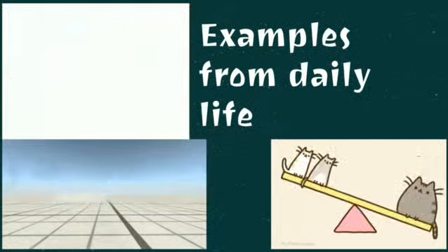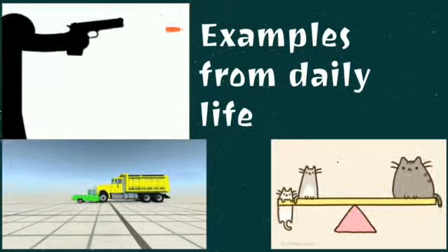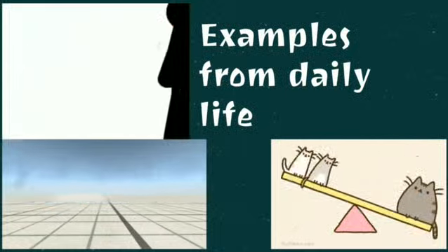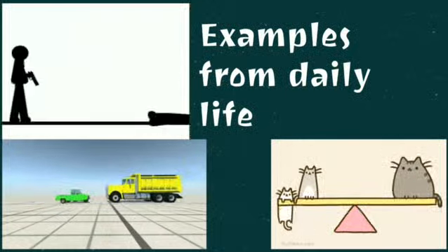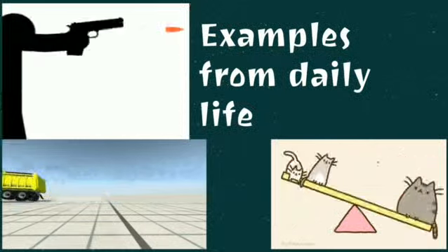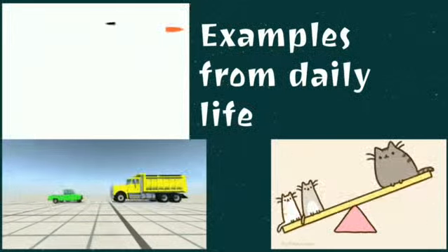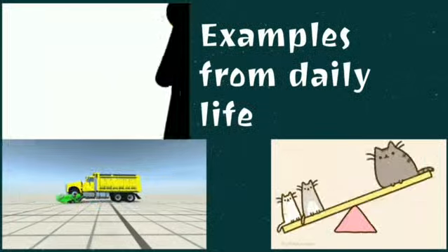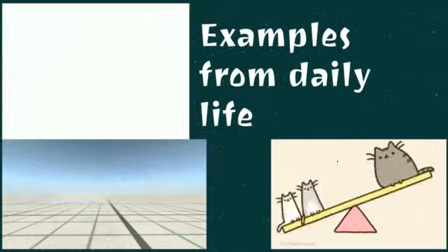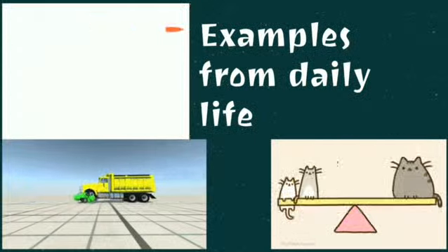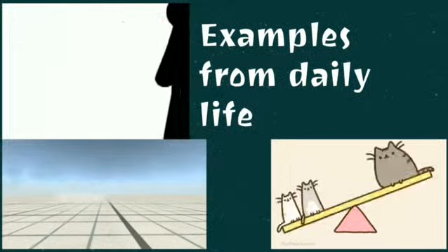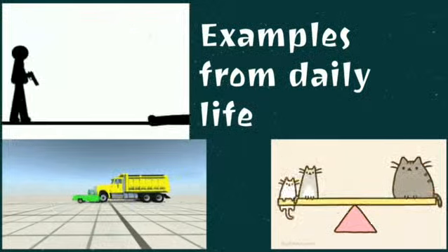In the third picture that you can see, it is the seesaw, wherein the kittens are moving up and down depending on the push that they are giving on the ground. Also, it depends on the mass of the two sitting on the two sides of the seesaw. What do you understand from these examples? Yes, it is actually the mass and the velocity that is giving the impact on the situations.